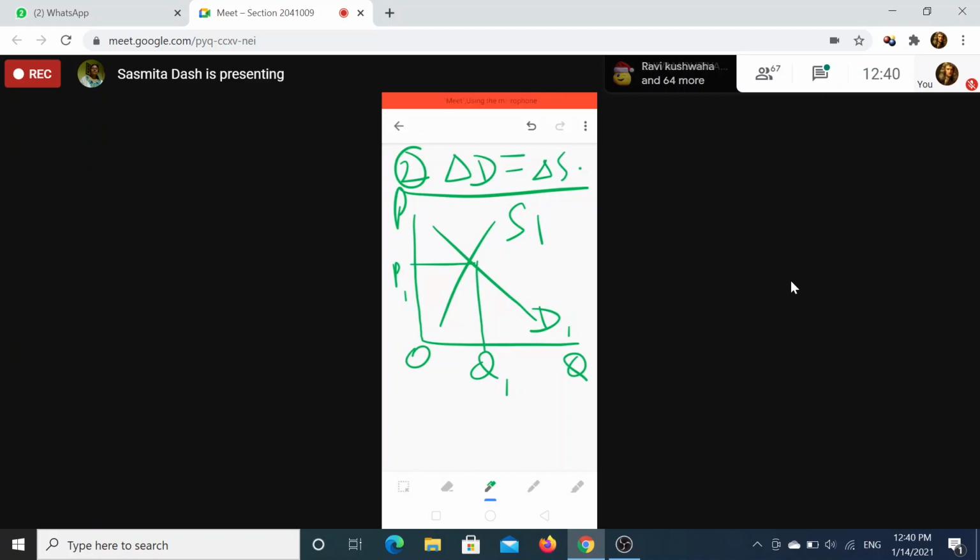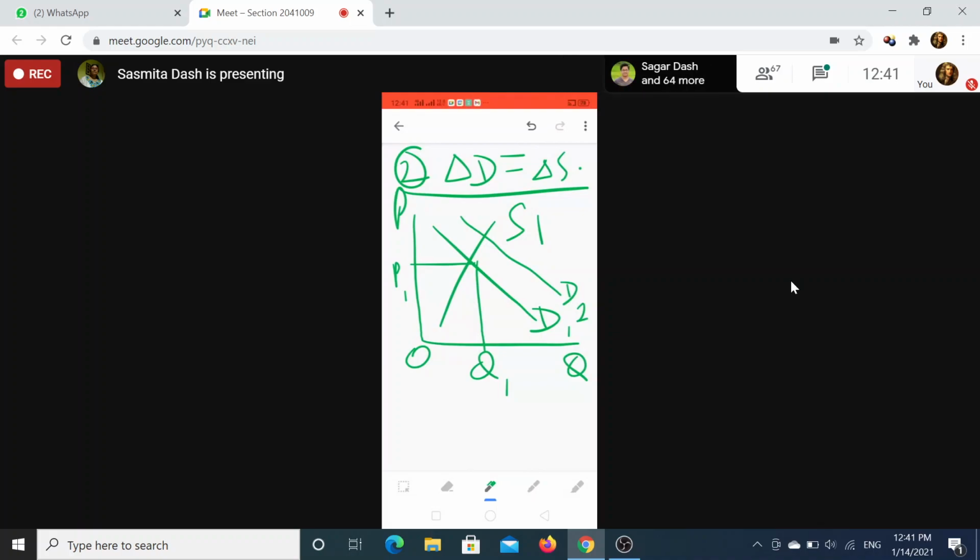All this has to be written. Then you will draw that supply will increase and demand will increase, but the change in demand must be equal to the change in supply. So first we draw D1, then this is D2. Delta S must be equal to delta D.